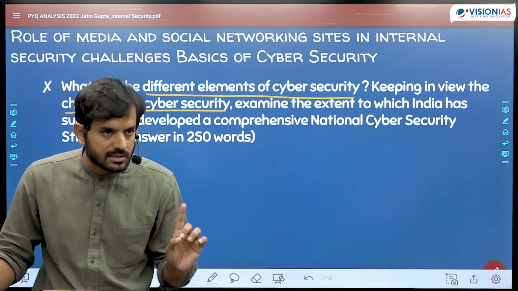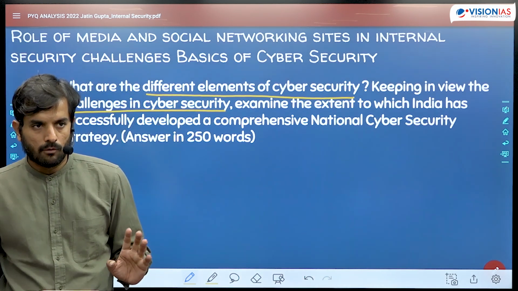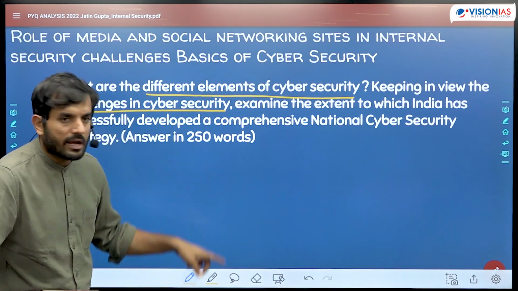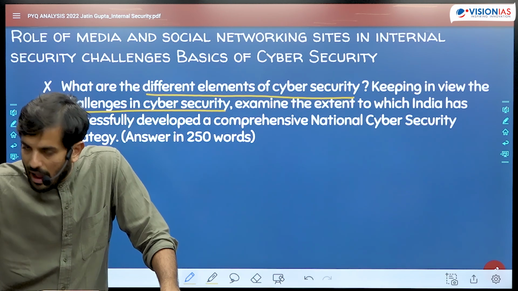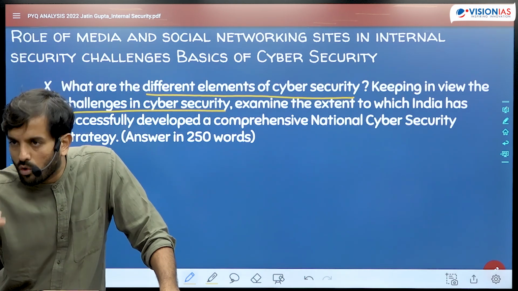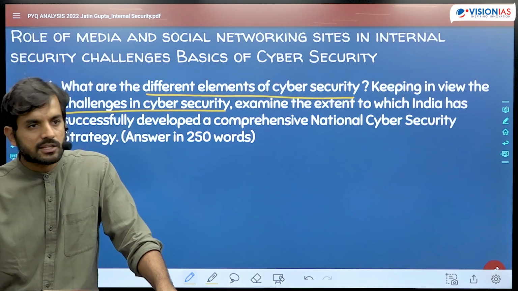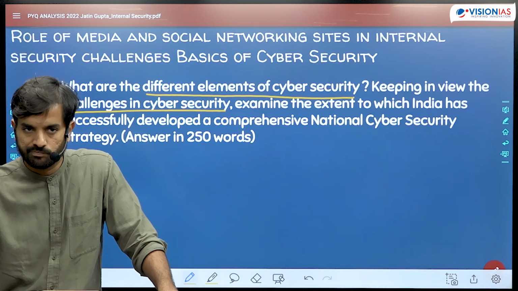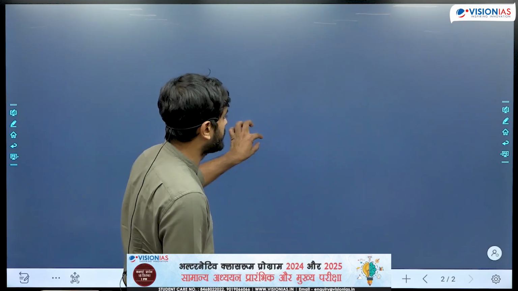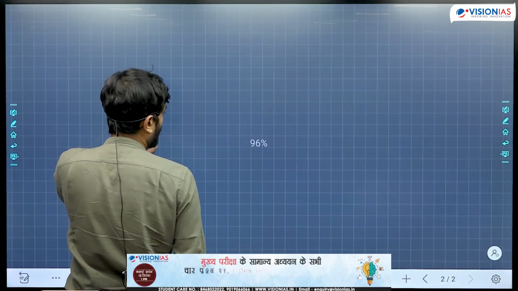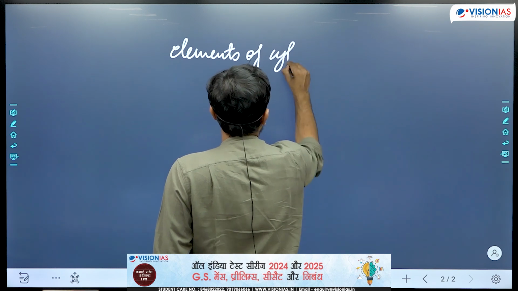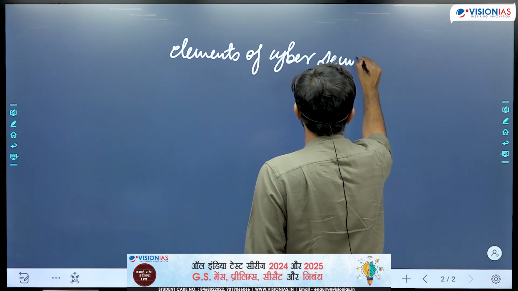Are you understanding? First, you have to talk about elements of cyber security. What are the basic components of cyber security which we need to focus on? And secondly, you need to be talking about challenges of cyber security and how India's strategy to deal with cyber security addresses those challenges, or how it fails short of addressing those challenges. That is what the question is expecting from you. Now, first let's talk about the different elements of the cyber security strategy in India. So what are the elements of cyber security in the first place? First and foremost, in the introduction, you may begin by discussing what is the definition of cyber security.